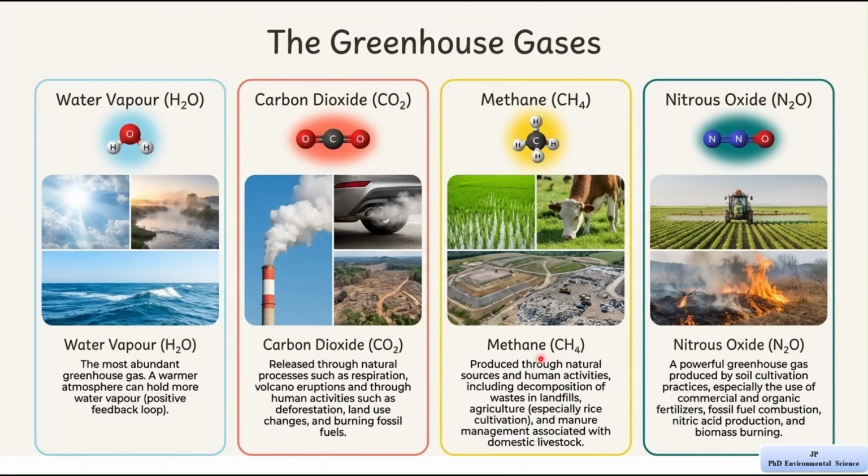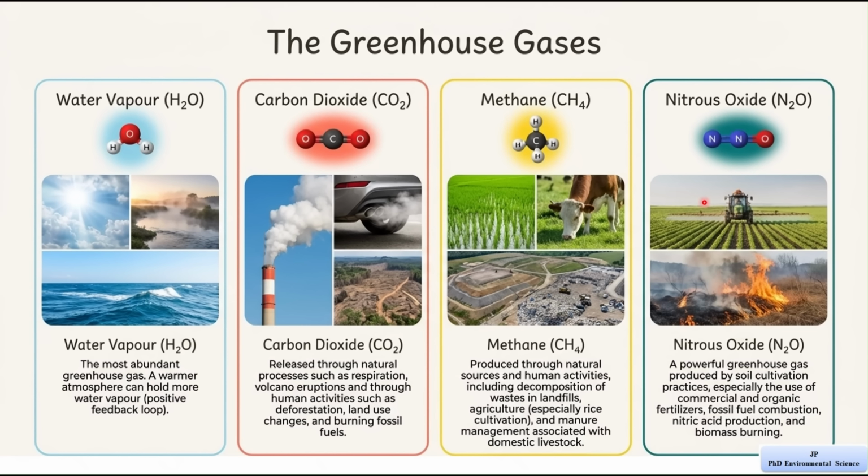Nitrous oxide, it is also a strong greenhouse gas. It is mainly produced through human activities such as farming practices, especially the use of fertilizers. It is also released during the burning of fossil fuels, production of certain chemicals, and burning of biomass. For example, when farmers use fertilizers in large amounts, it can lead to the release of nitrous oxide into the atmosphere.